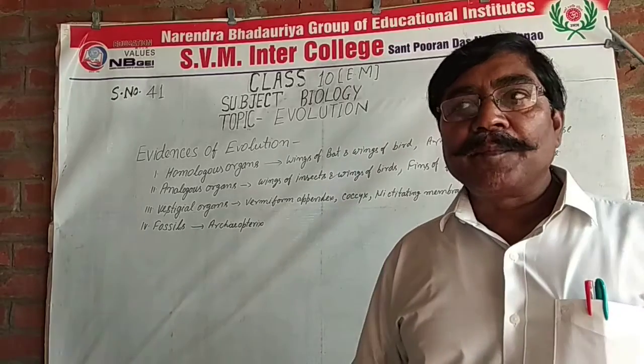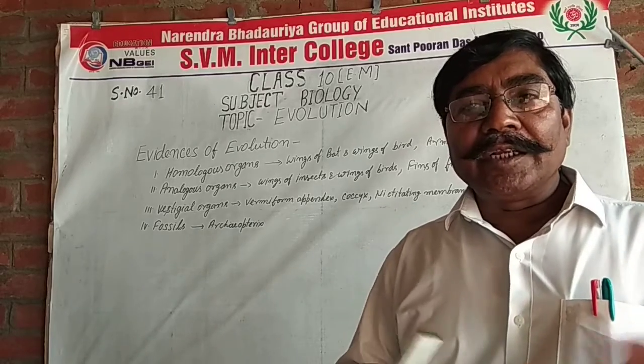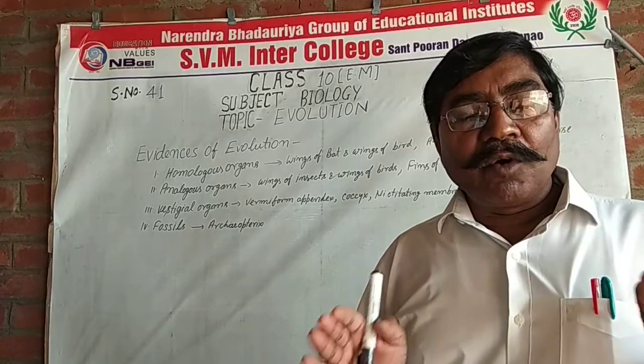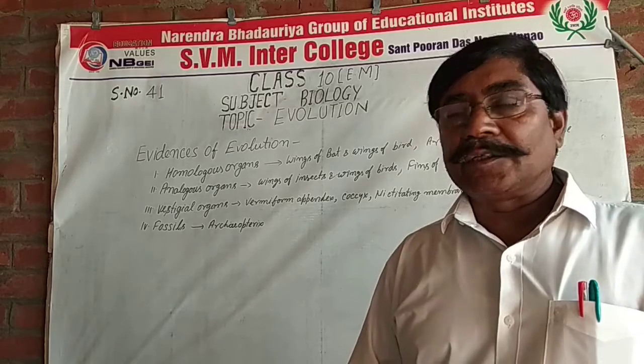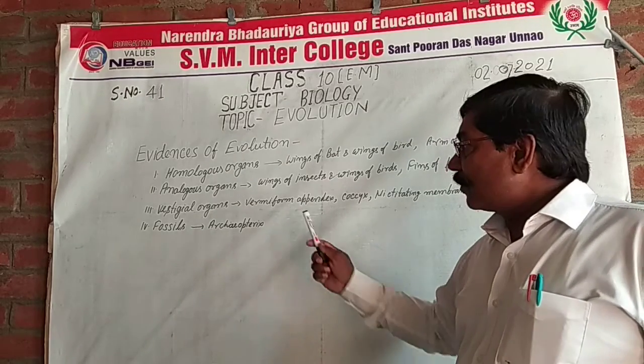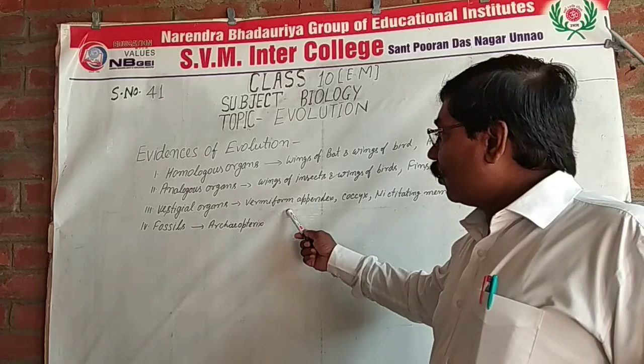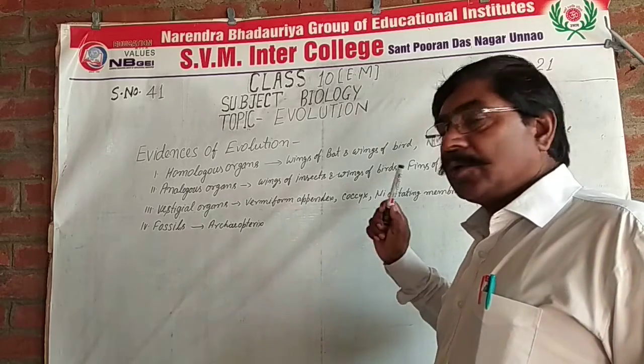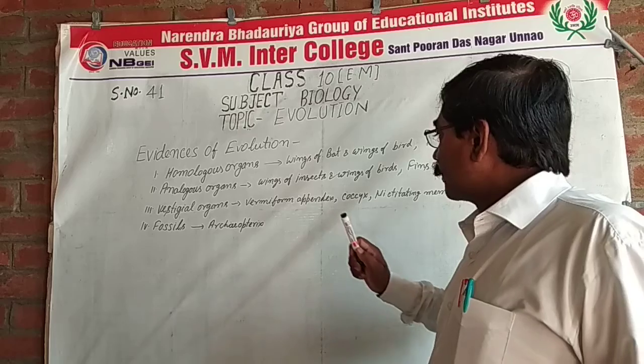Nowadays we have the eyelid, so it is present only in a residual condition. So it is evidence of evolution from herbivorous toward omnivorous.